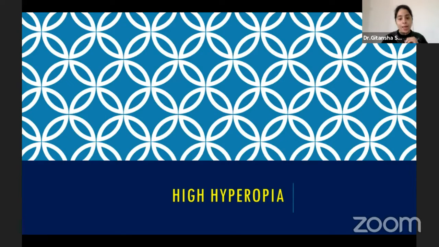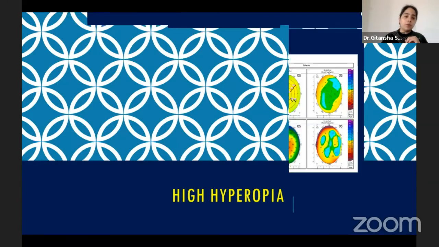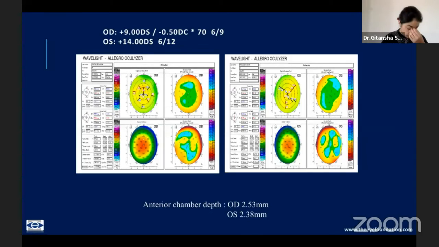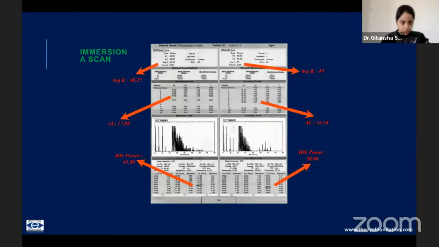This is the last case. It's another extreme, a high hyperopia. High hyperopias don't do really well with surface ablation; there's a high risk of regression. LASIK and SMILE, as I've said, are as of now not commercially available for high hyperopia. The other problem here is you would want to implant a phakic intraocular lens, but high hyperopes are normally smaller eyes, so very often the anterior chamber depth is not adequate. You need a minimum of 2.8. You can see here the patient has a high hyperopia, but the anterior chamber is just not large enough to do a phakic IOL.